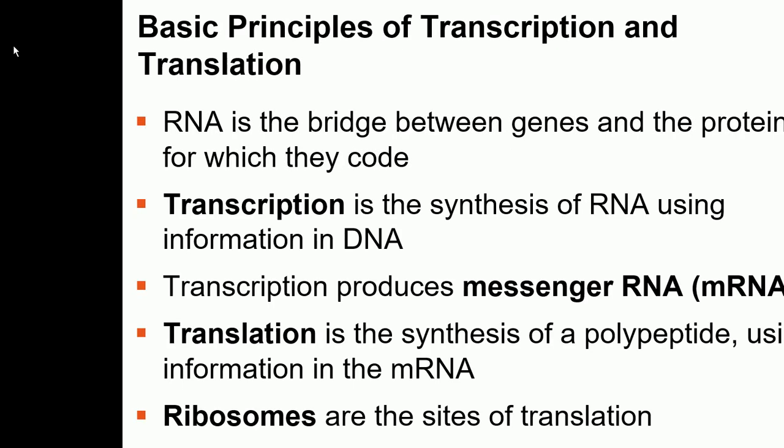So basically, in gene expression, the first step is transcription. In transcription, mRNA is made from DNA, and the next step is translation, in which mRNA is converted into polypeptide chains. And the translation takes place on the ribosomes.